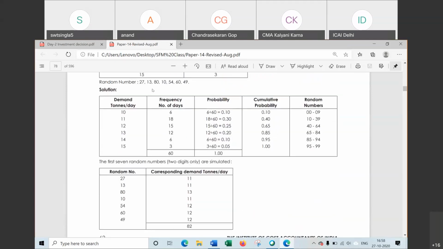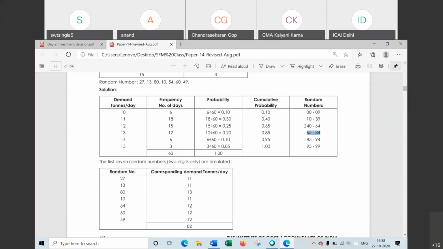Now for random numbers 27, these random numbers, we have to find the demand. First random number is 27, 13, 80. For 7 days it is given 27. Now 27 we will find in this table. Where will be 27? It will be in between 10 to 39. So related to this, what is the demand? Demand is 11. So 11 we have written. Next value 13. So 13 will again come under this category, and demand is 11. Next 80. 80 will be here. For this, demand is 13.